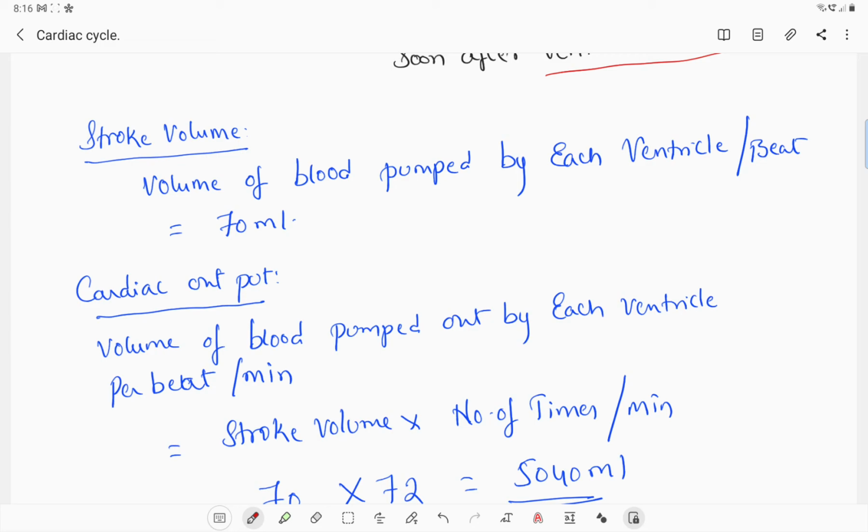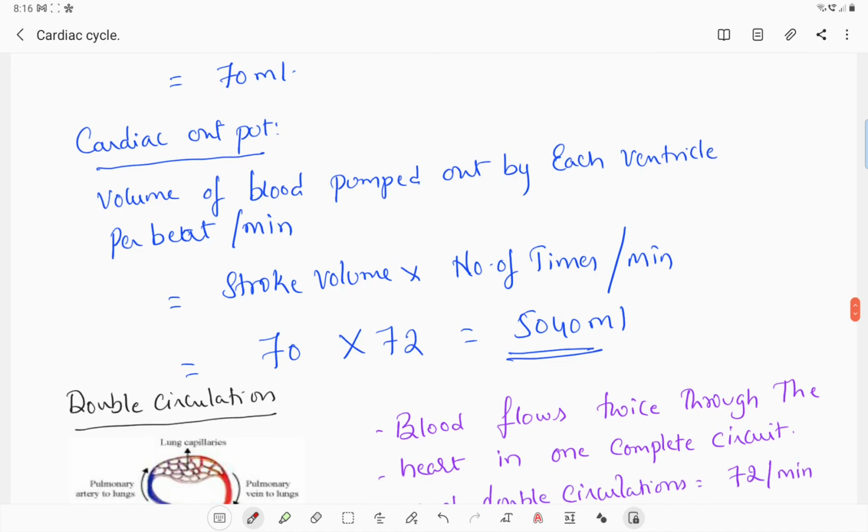Then what is meant by cardiac output? Cardiac output means the volume of blood pumped out by each ventricle per minute. How much volume of blood is pumped out by each ventricle per beat? 70 ml. On average, how many times does the heart beat? 72 times. Then stroke volume into number of beats per minute is called cardiac output. So the value of cardiac output is 70 into 72, that gives 5040 ml.